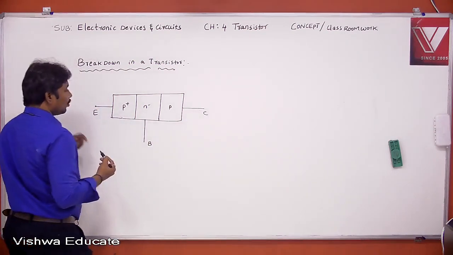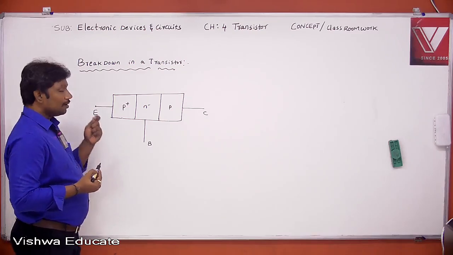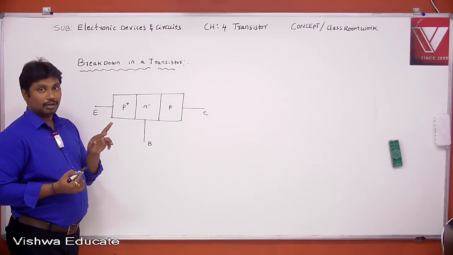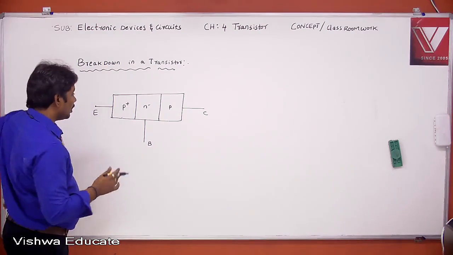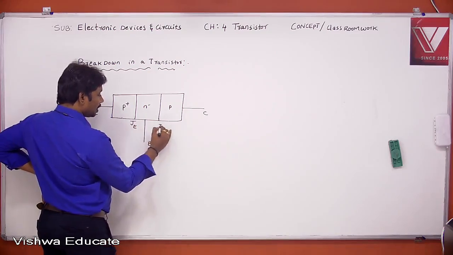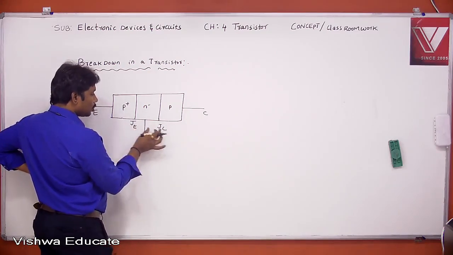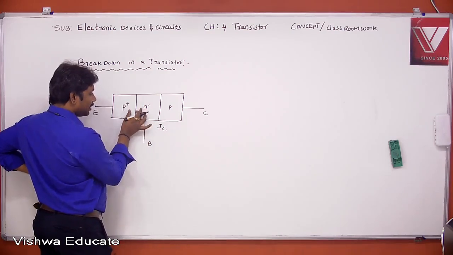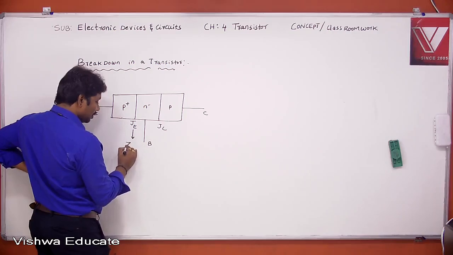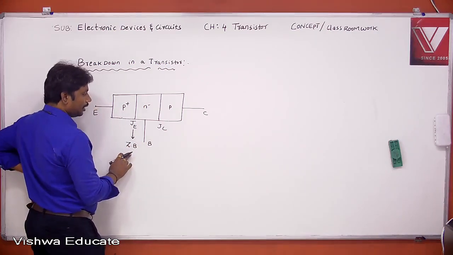See what I said: Zener breakdown can occur in a heavily doped PN junction and avalanche breakdown can occur in a lightly doped PN junction. Now see this, it has two junctions, the emitter junction and the collector junction. Now tell me, in these two junctions, which one is heavily doped? I think this one is heavily doped. That means at the emitter junction, Zener breakdown can occur.